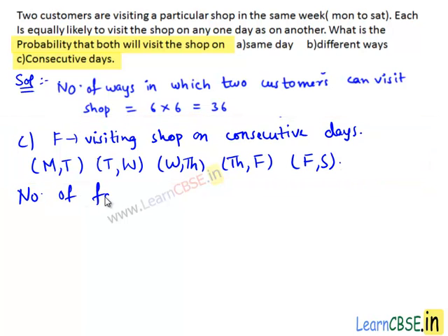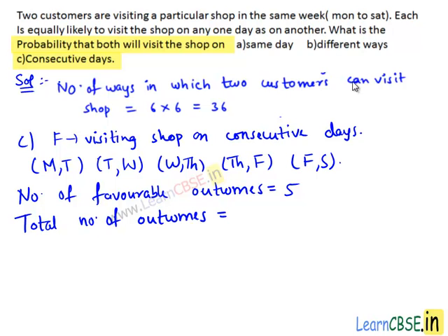Then number of favorable outcomes equals 5, since they can visit shop on consecutive days in 5 ways. Total number of outcomes equals number of ways in which two customers can visit shop, that equals 36. Then P of F equals number of favorable outcomes, which is 5, divided by total number of possible outcomes, that is 36. Therefore the probability that both will visit the shop on consecutive days is 5 divided by 36.